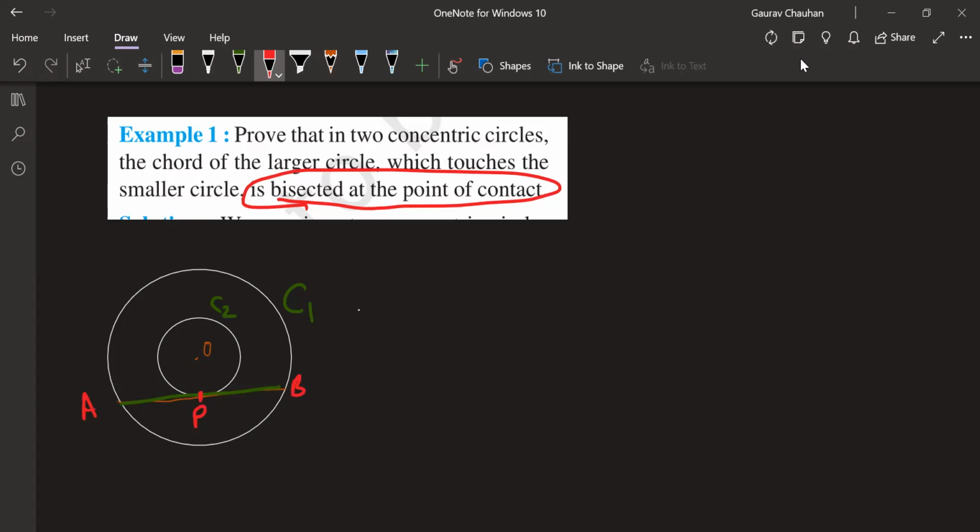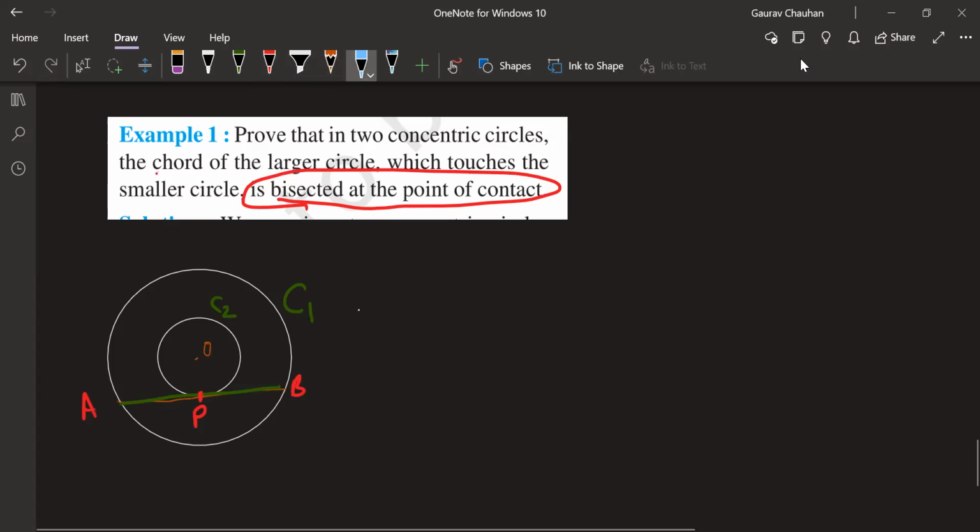Is bisected at the point of contact. Who is bisected? What is bisected? Can you tell on the figure which thing is bisected at the point of contact? Are they telling us to prove? P is the point of contact. What is bisected at P? No. Okay, stay with me here.